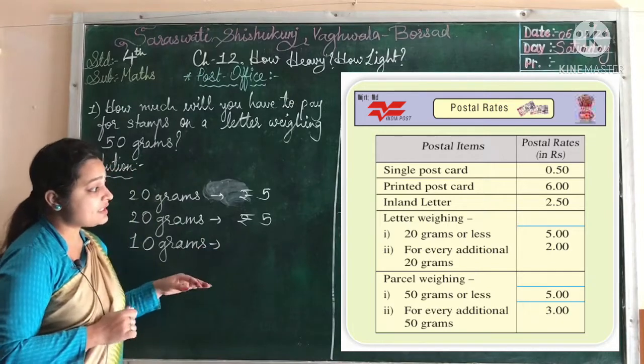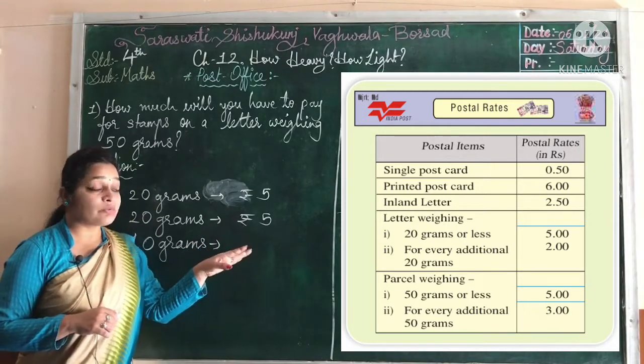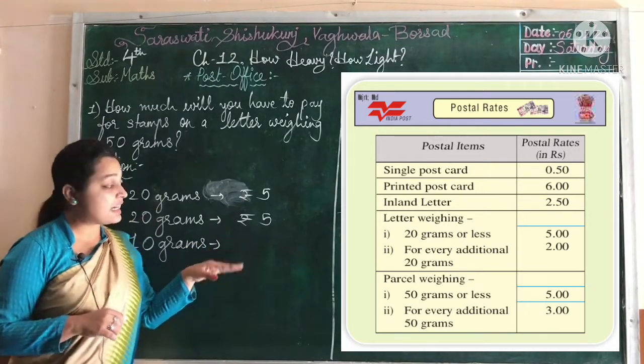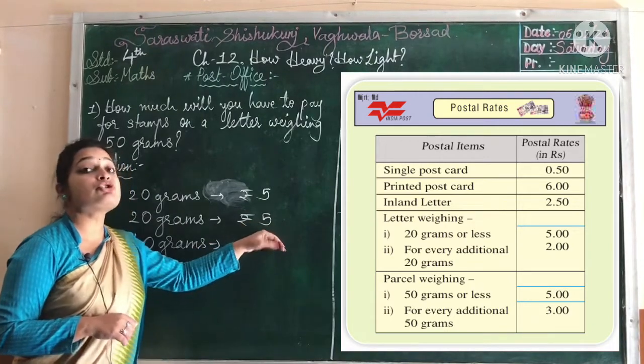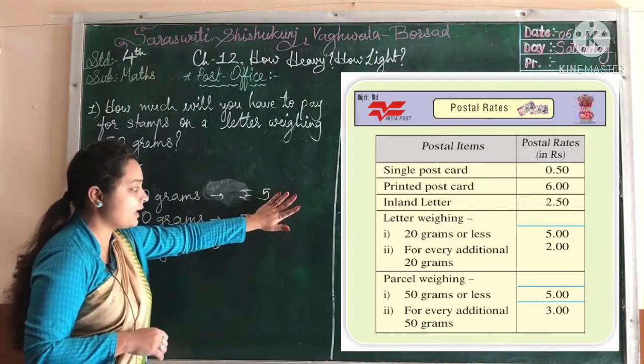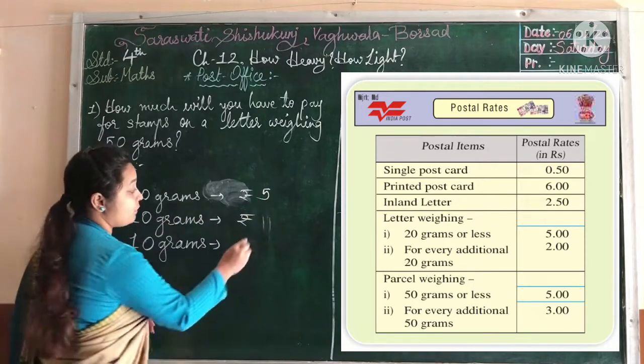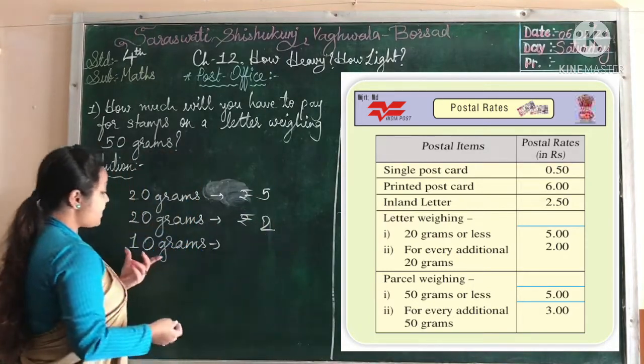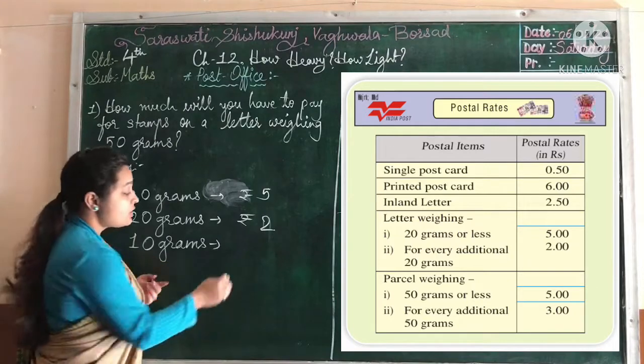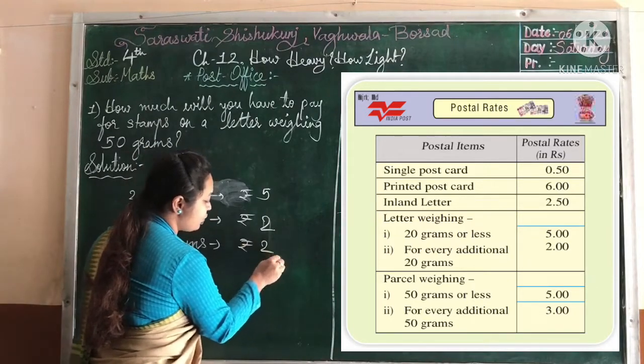One thing to see: for every additional 20 grams, it is not 5 rupees, it is given here as 2 rupees. So here we will not write 5, we will write 2 rupees. 10 grams is additional, so again it will be 2 rupees.